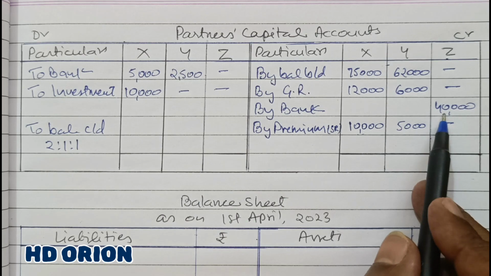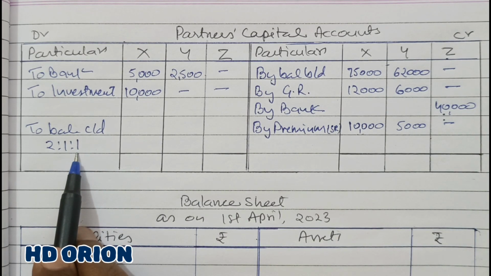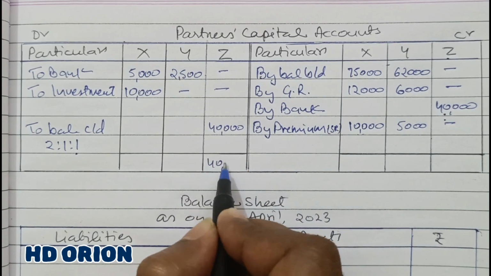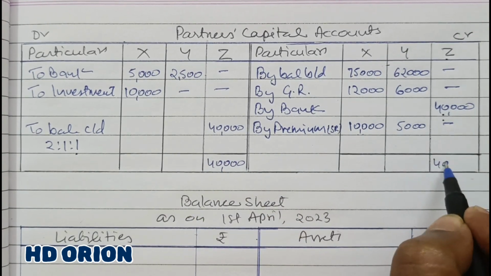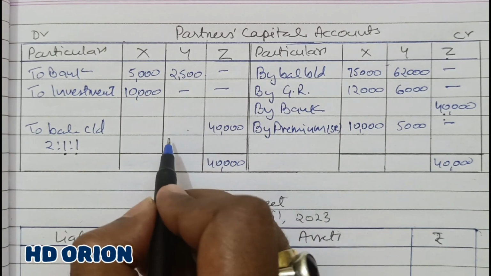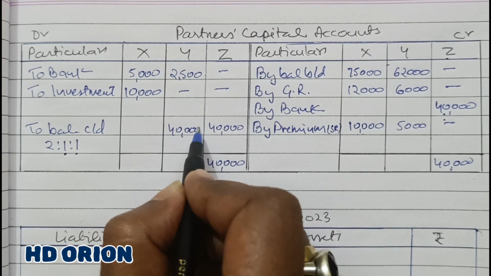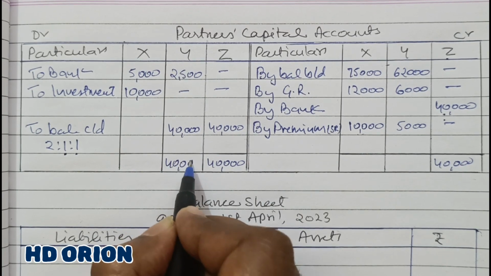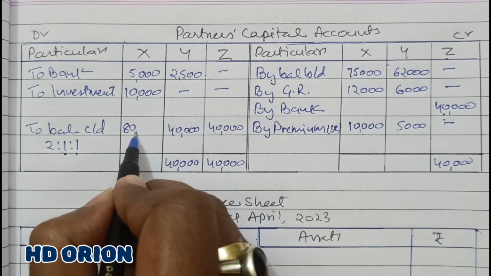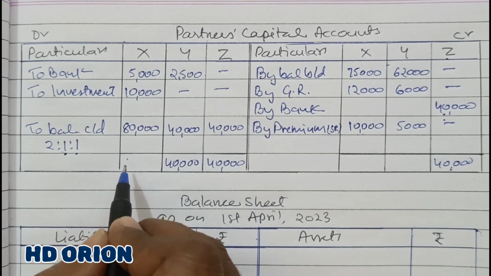So when 40,000 is 1, based on new partner Z, 1 represents 40,000. So this 1 will also represent 40,000. And 2 is what? Double of 1. So double of 40,000 is 80,000. So this way, very easily you can calculate.